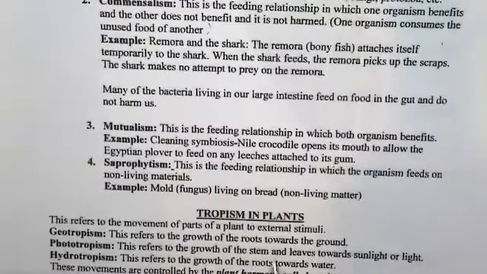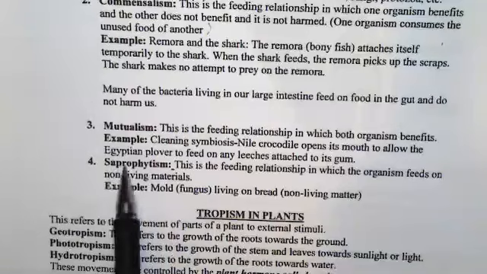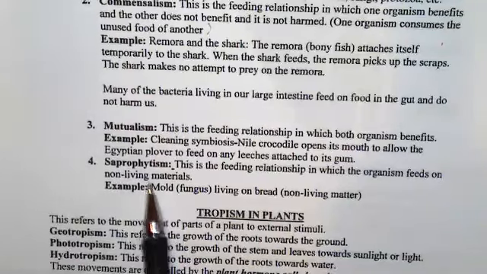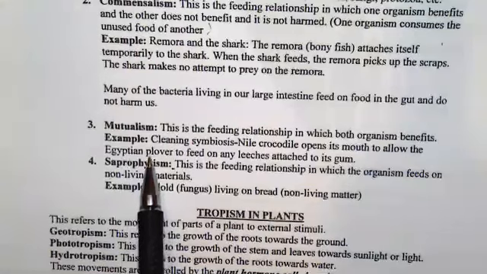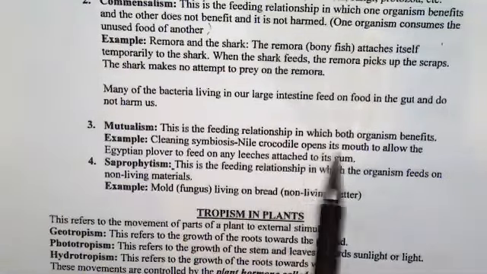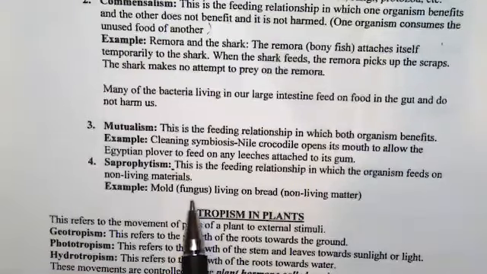So this is a feeding relationship in which both organisms benefit. Example, we take the crocodile, called the Nile crocodile. There's a cleaning symbiosis relationship between the Nile crocodile and what we call the Egyptian plover. Now the Nile crocodile opens its mouth and allows the Egyptian plover to feed on leeches attached to its gum. So the leeches are attacking the gum and they cause damage, gum disease.